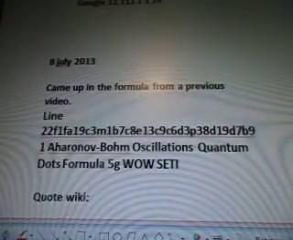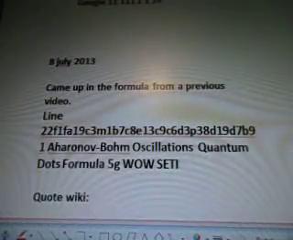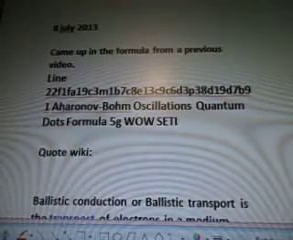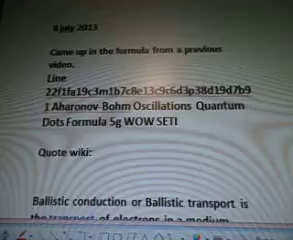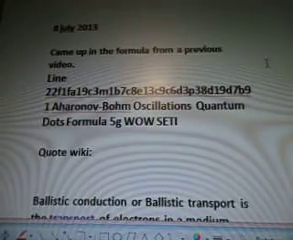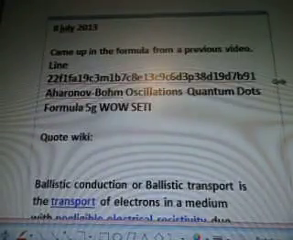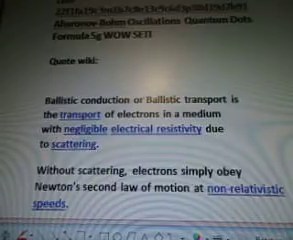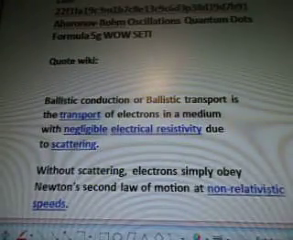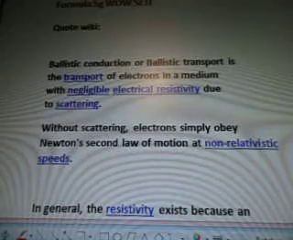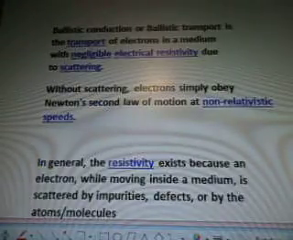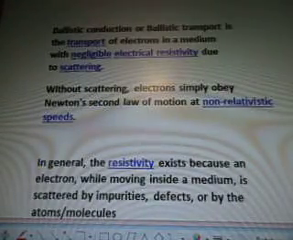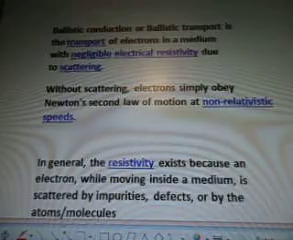So July 8th was when I was working on it. Today is the 25th. Again, we're talking about a formula, keywords from a formula from a previous video, line 22, 7b91, Aharonov-Bohm Oscillations, quantum dots formula. And the quote from wiki is, ballistic conduction, or ballistic transport, is the transport of electrons in a medium with negligible electrical resistivity due to scattering. Without scattering, electrons simply obey Newton's second law of motion at non-relativistic speeds.